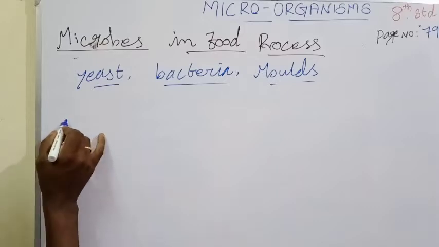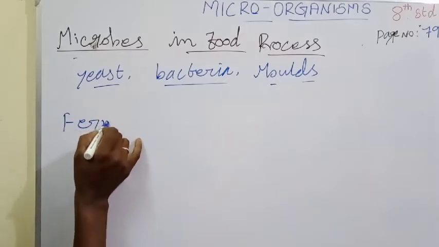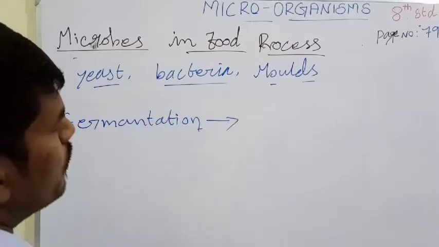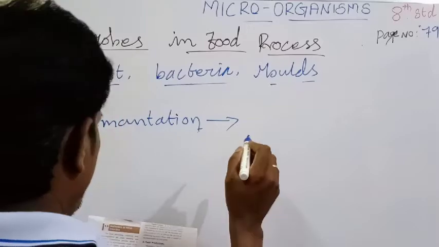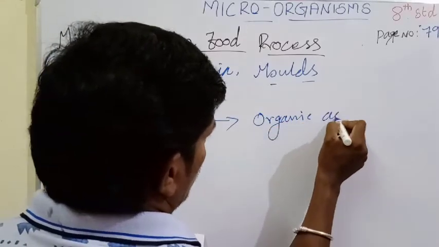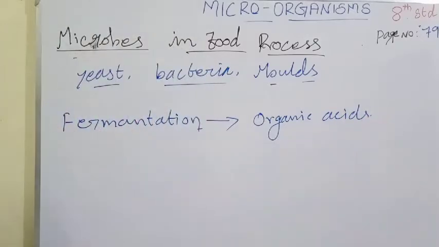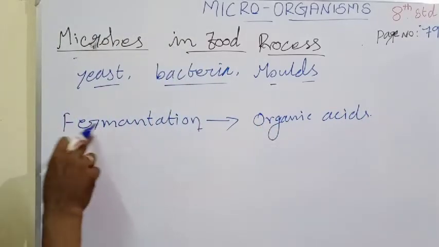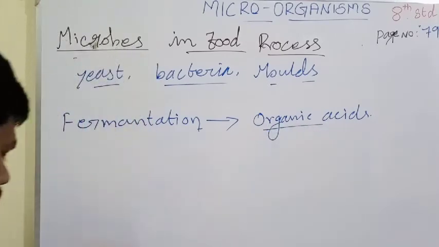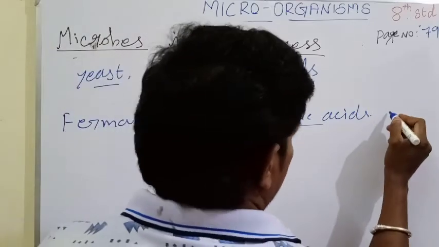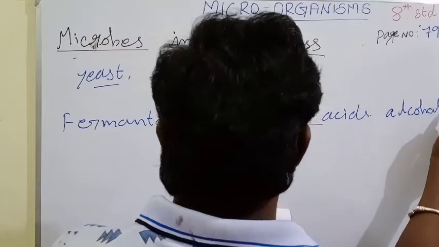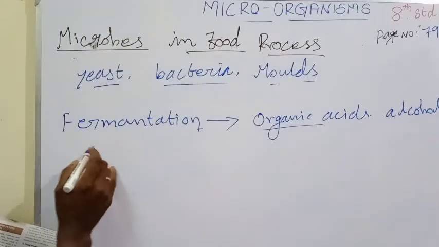So the products of fermentation are organic acid, alcohol, and ester.